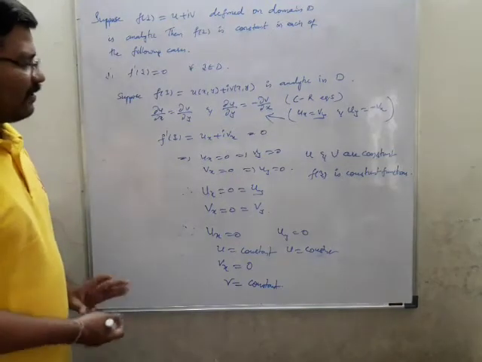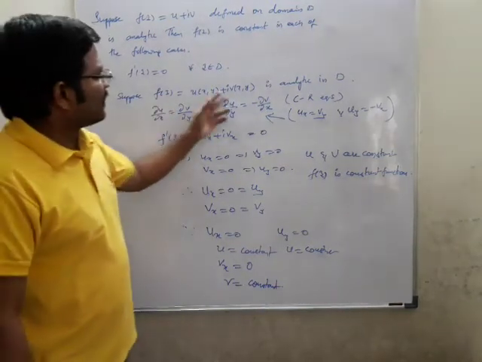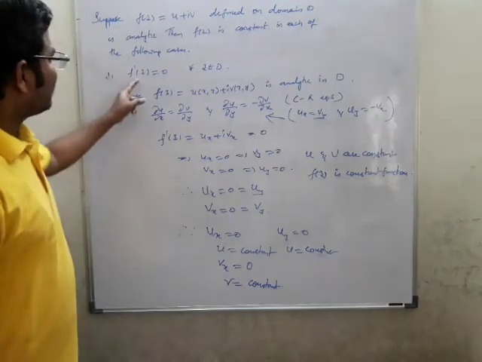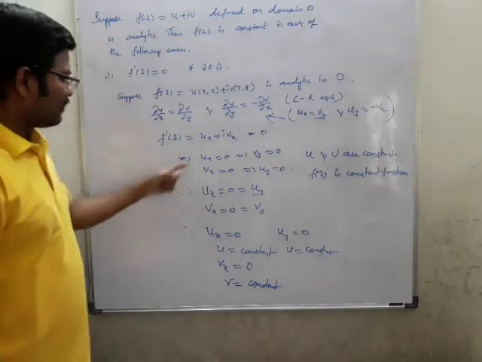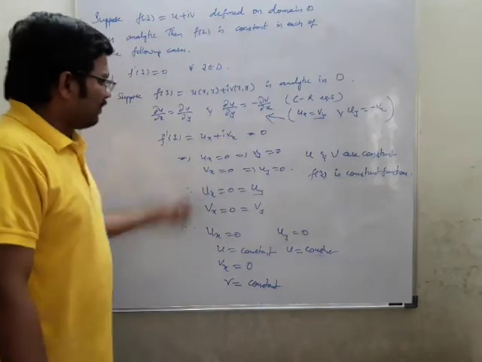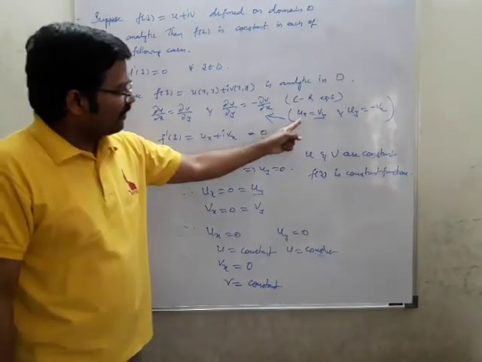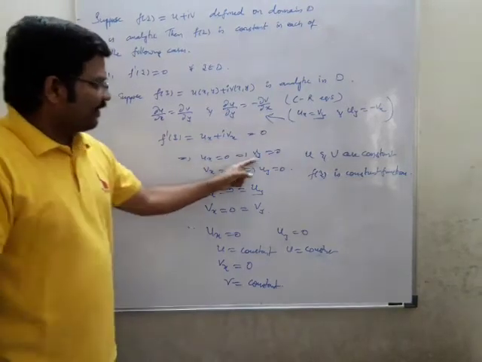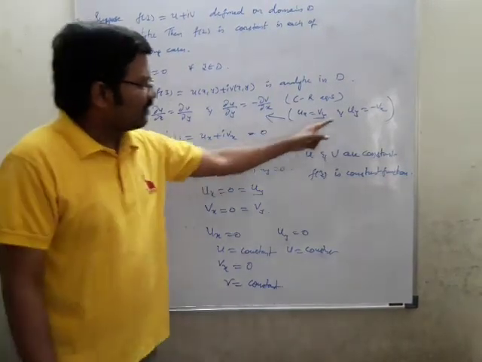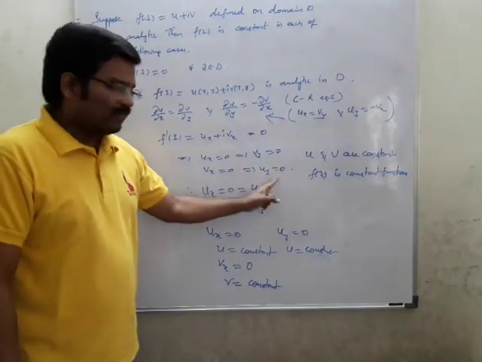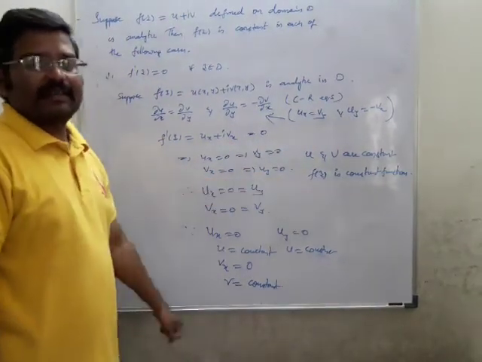Okay, so what you have to do? You have to take f of z is analytic. Analytic means CR equations. Since f dash of z equal to 0 is taken, so ux plus ivx equal to 0, ux equal to 0 and vx equal to 0. Since ux equal to vy, we will write vy equal to 0, vx equal to 0. Since vx is nothing but equal to minus uy, therefore uy equal to 0.